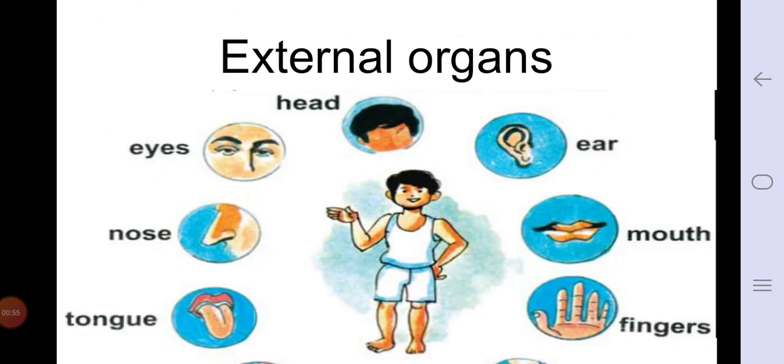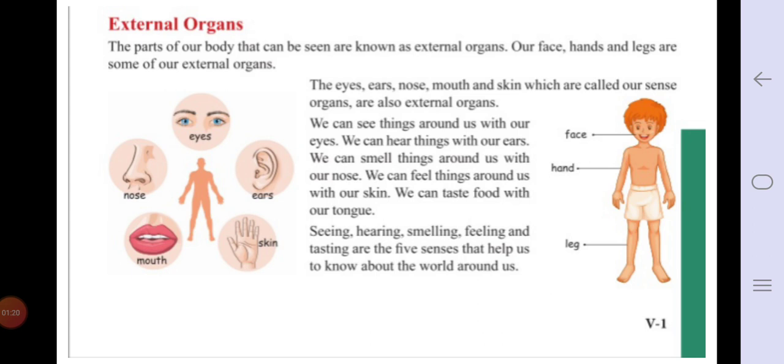Now I will show you one picture. In this picture you can see different external organs are shown. You can see here head, eyes, ear, nose, mouth, tongue, fingers. These are the external organs, some external organs shown in this picture. Now we'll see one by one. The eyes, ears, nose, mouth, skin, which are called our sense organs, are also external organs.